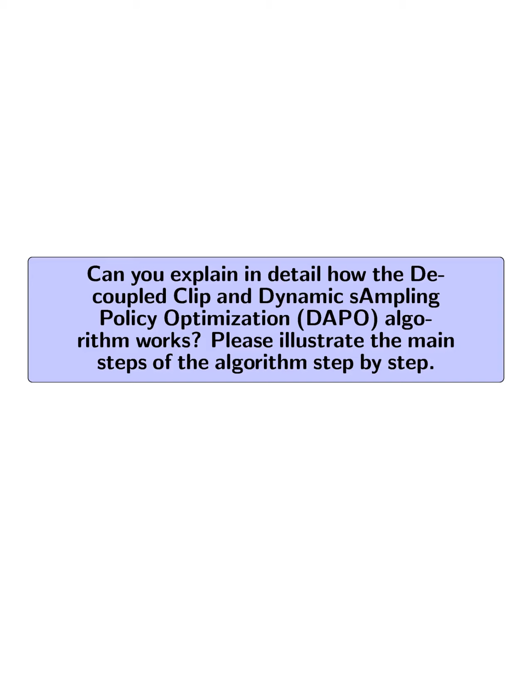Can you explain in detail how the decoupled clip and dynamic sampling policy optimization (DAPO) algorithm works? Please illustrate the main steps of the algorithm step by step.